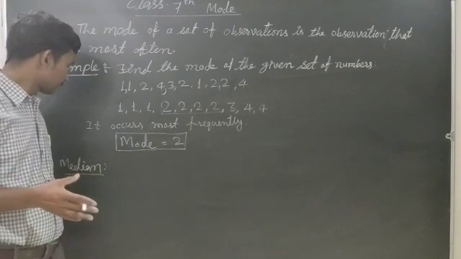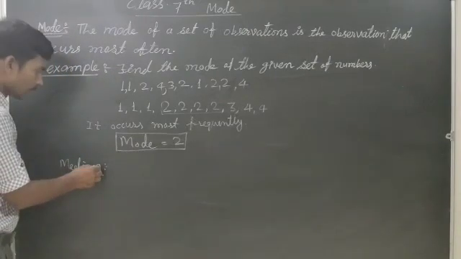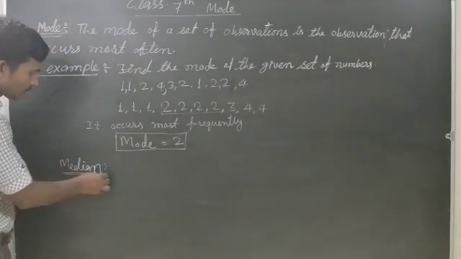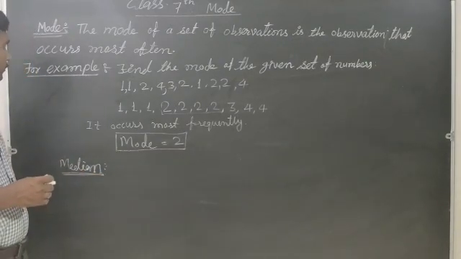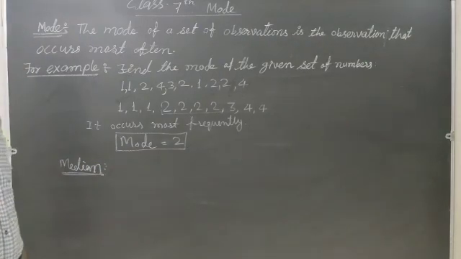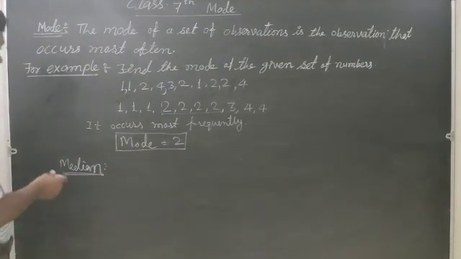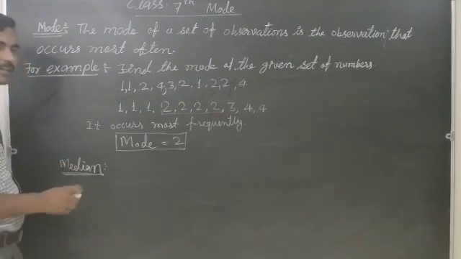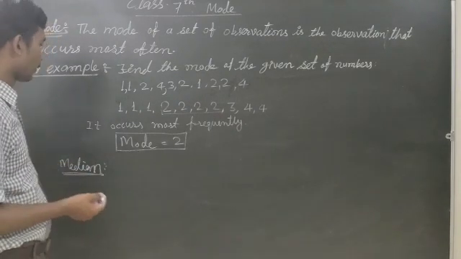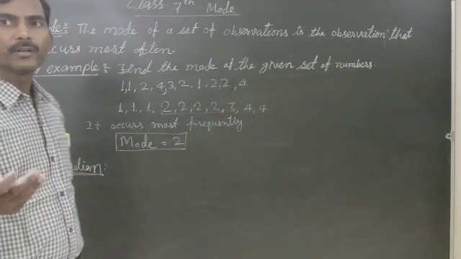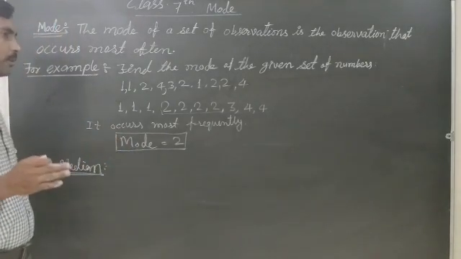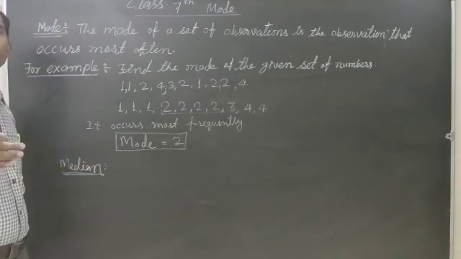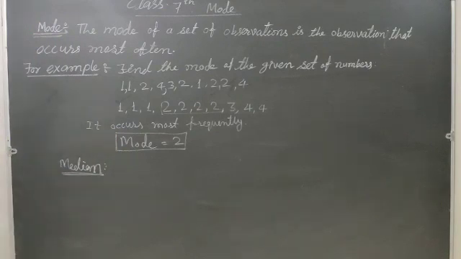To find the median, first we will write the data in ascending or descending order. After that, the middle term is the median of the data. So median is also a central tendency value.